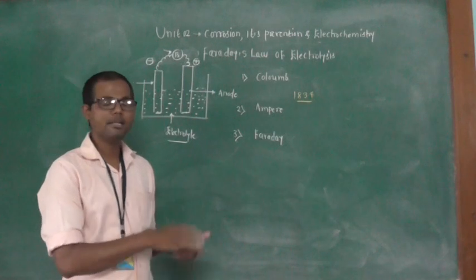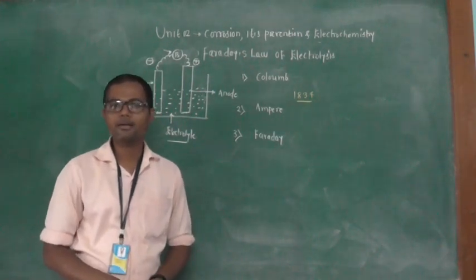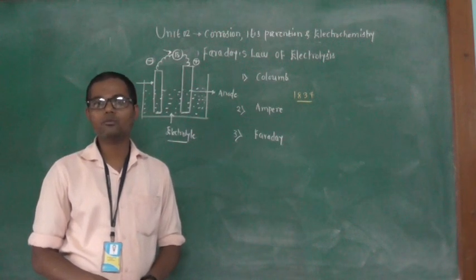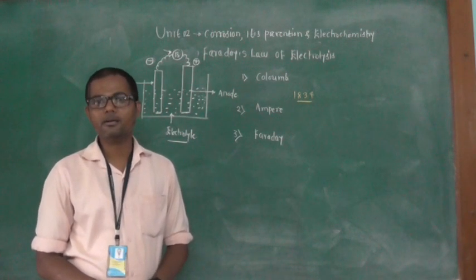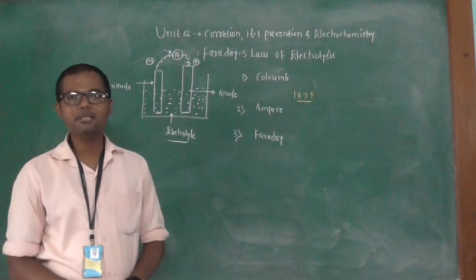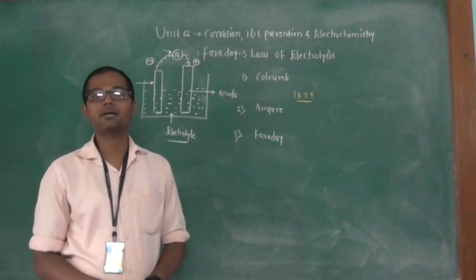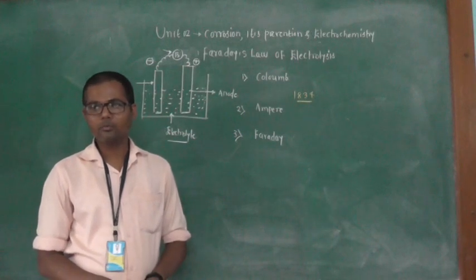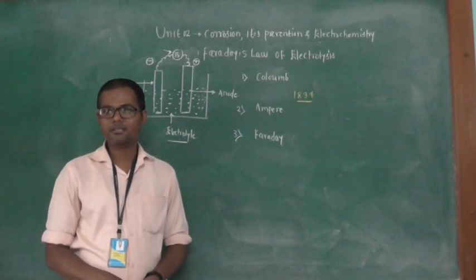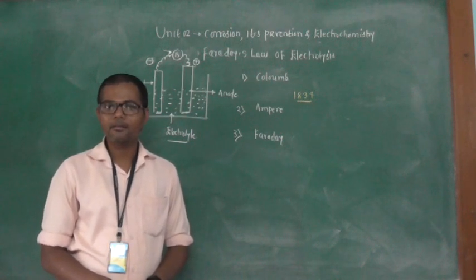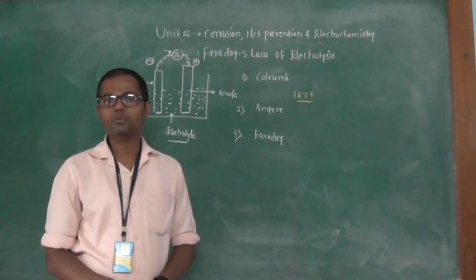So in 1834, Michael Faraday conducted a number of experiments. In them he passed a known amount of current into different electrolytes, and the substances deposited on the cathode were weighed by Faraday. The conclusions he obtained were summarized in the form of two statements.